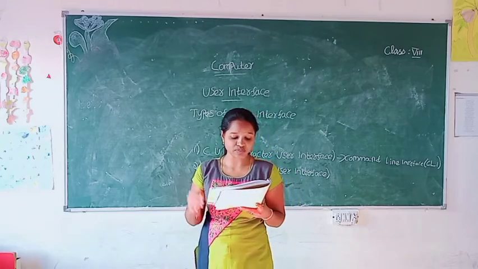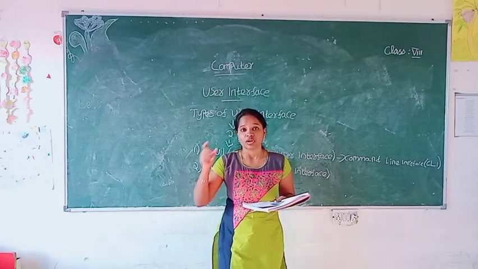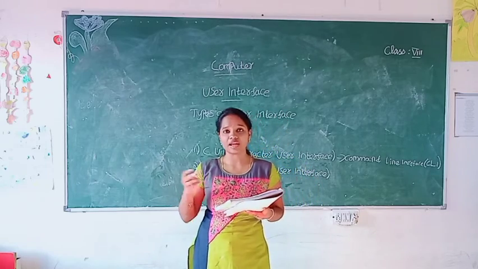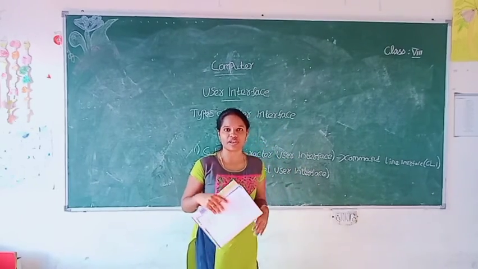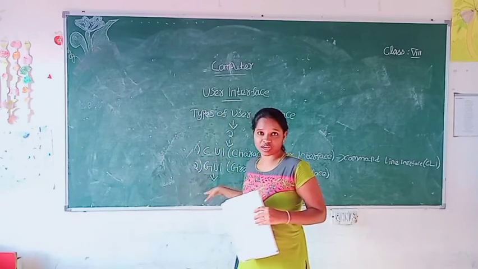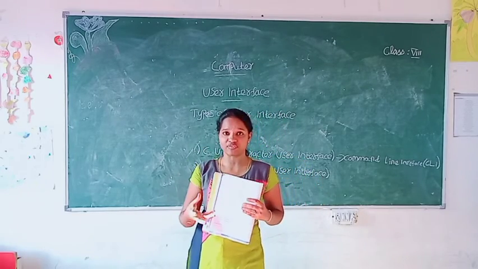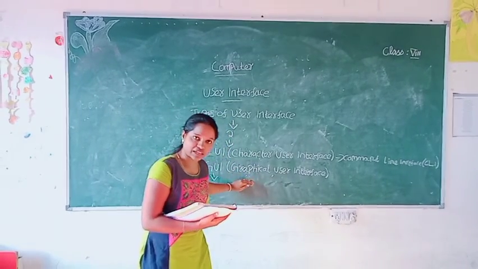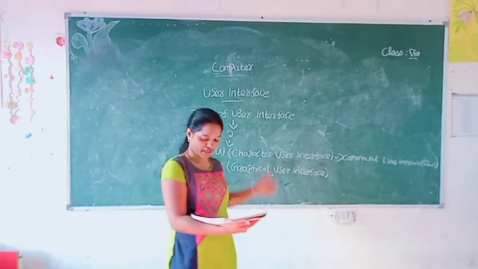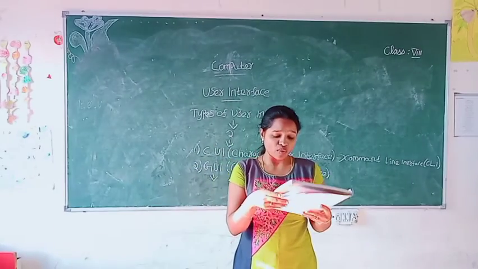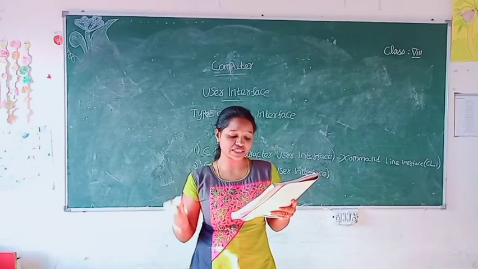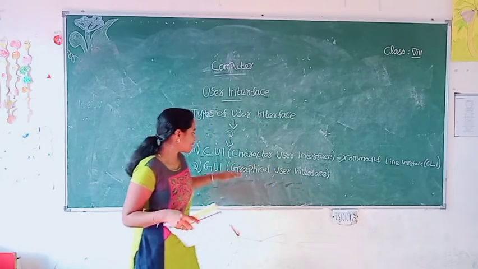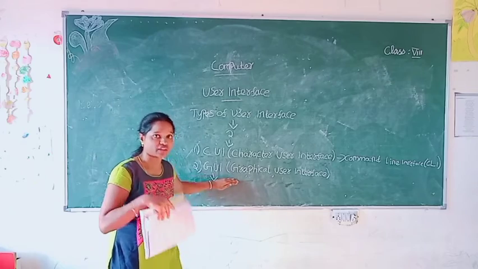GUI interface is much attractive and appealing. What is given there? GUI interface is much attractive and appealing. Why is it much attractive and appealing? Because in the graphical user interface we have more graphics. So it is much more attractive and appealing than CUI. Come to the CUI. What is given there? CUI interface is relatively less appealing because there is no graphics in it. Here we have graphics, so it is much attractive and appealing.